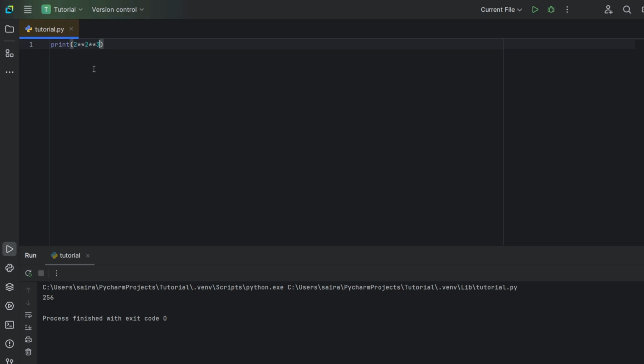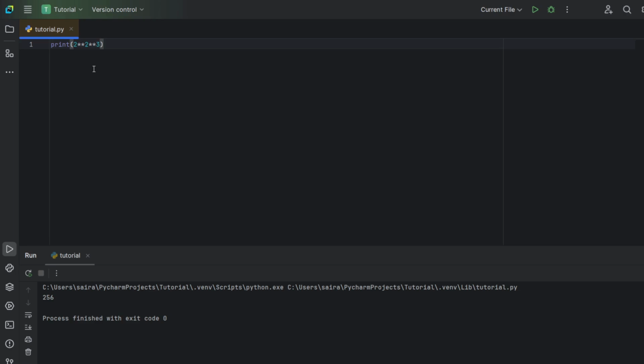Third, we have the multiplication symbol, the division symbol, the integer division symbol, and the modulo symbol. All of these have equal priority and depend on which one comes first. And fourth, we have the plus and the minus.